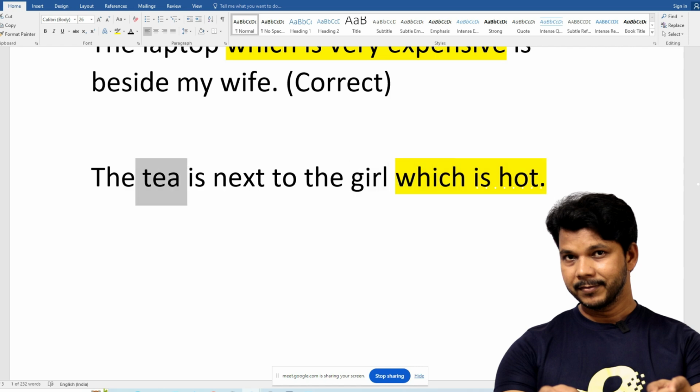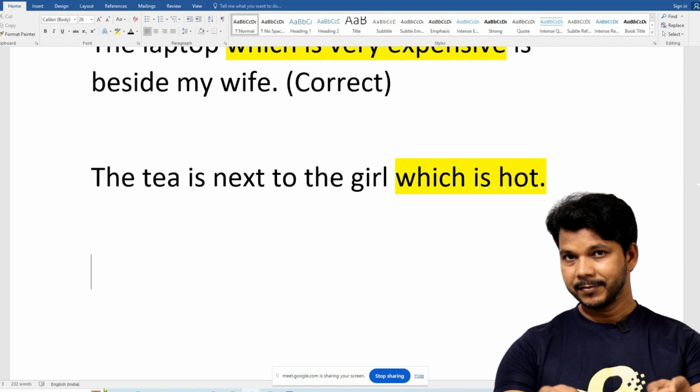Sir, if we put who is hot next to girl, "The tea is next to the girl who is hot," then who is hot describes the girl, though the rest of the sentence is fine. Yes, 100%. If I put who here, this information is only about the girl, because you cannot say who to tea, and here you cannot say which to girl. The problem is this.